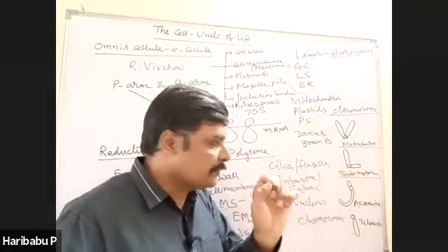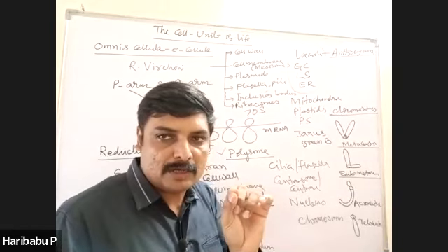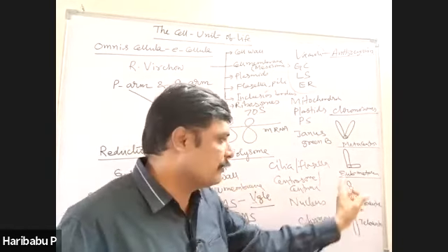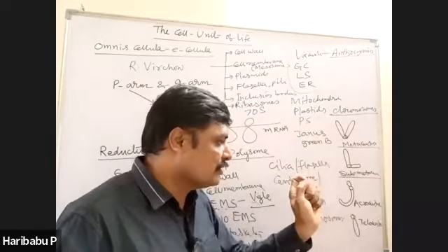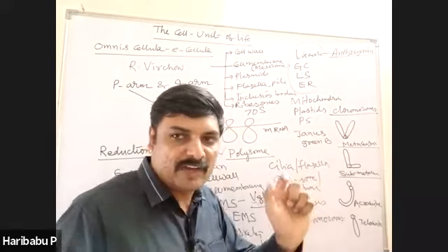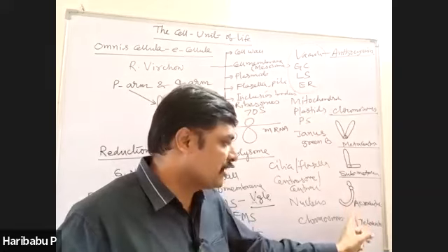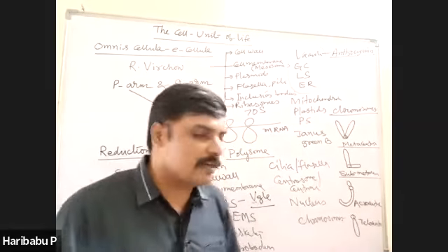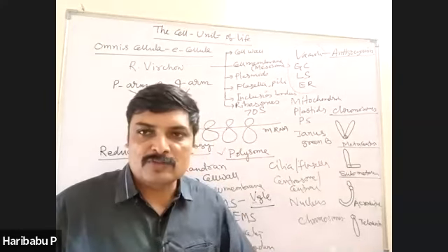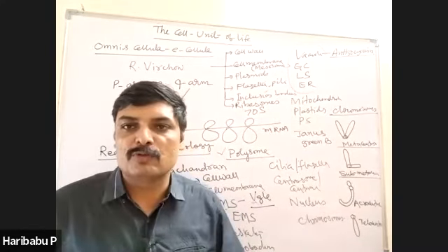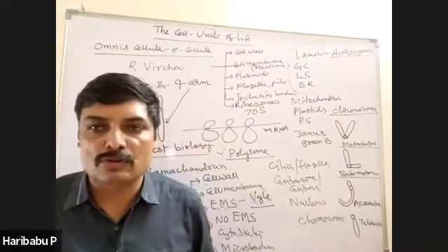And if centromere is present slightly away from the center, as a result one long and one short arm, and they appear as L shape, then it is submetacentric. And if the centromere is present towards one side, so that one become very long arm and one become very short arm, they show J shape, and such chromosomes are called acrocentric chromosomes. And last one is, if centromere is present towards one end of the chromosome, so that only one arm is present, and such chromosomes are called telocentric chromosomes.